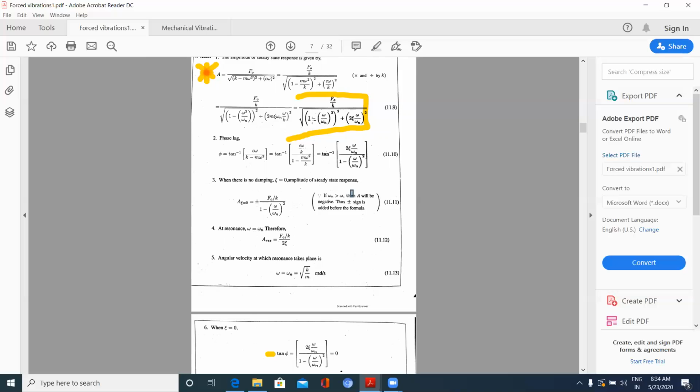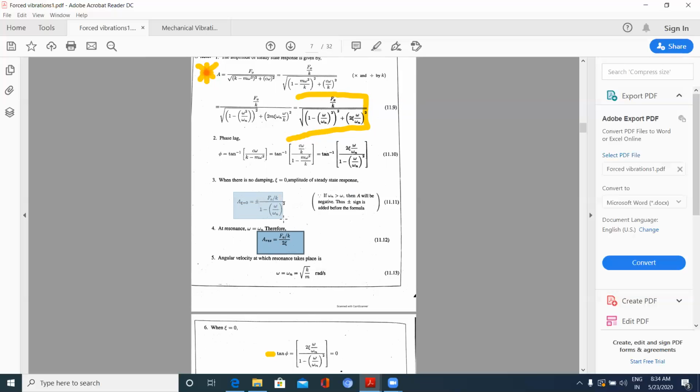So 1 minus 1 is 0. So here omega by omega n is also 1, and the 2 zeta whole square under root is there. So only 2 zeta is left. So F naught by K into 2 zeta. This is also to be observed. This component is also to be observed.